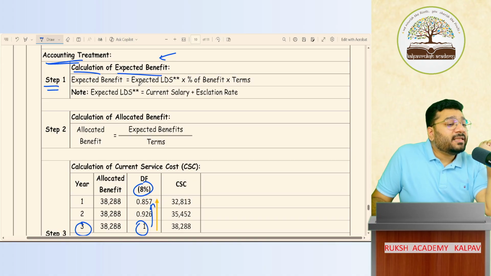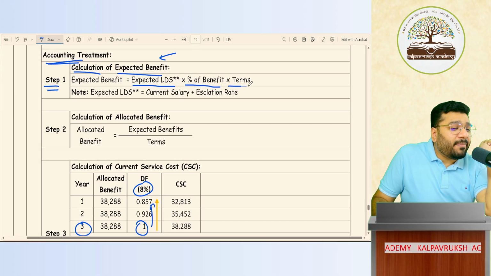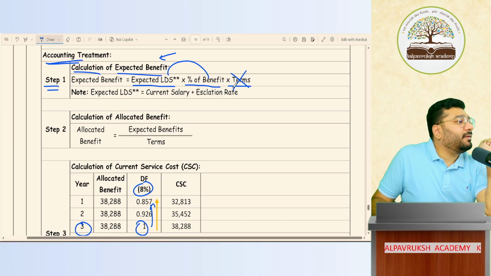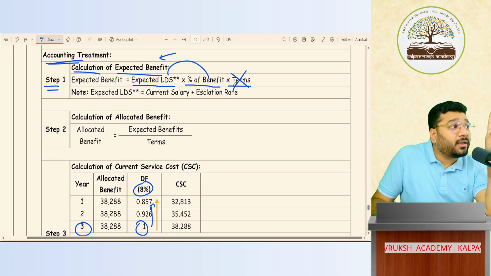So what is the language? Expected last drawn salary, then percentage of benefit, multiplied by terms. Sometimes they'll tell you these both will be the expected benefit, but the term should not be multiplied. So it depends on the language of the question. Got it, not got it?